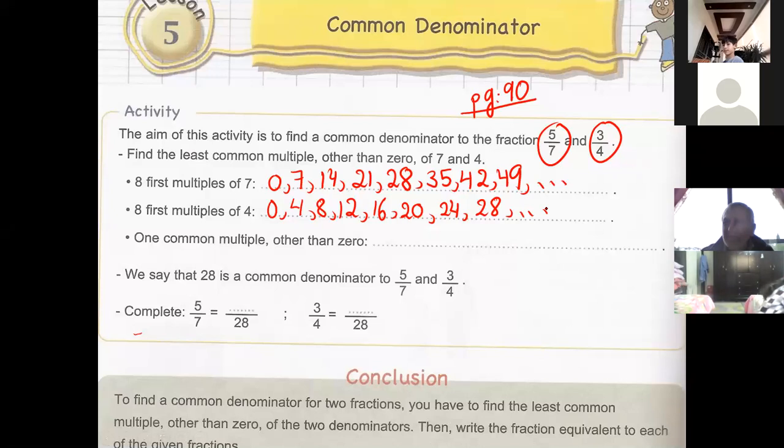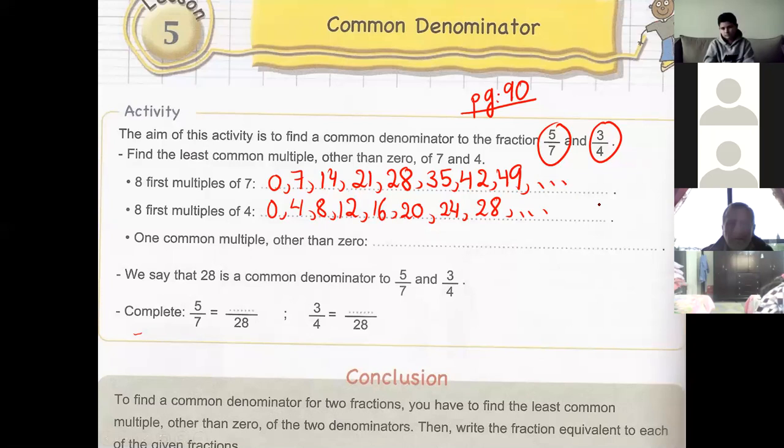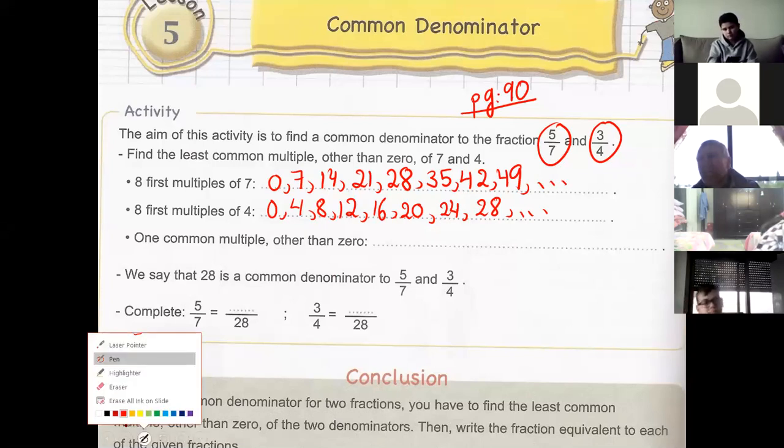Okay. Right. Now, what are the common multiples of 7 and 4? Tell me all the common multiples of 7 and 4.